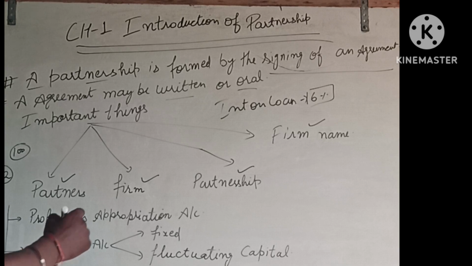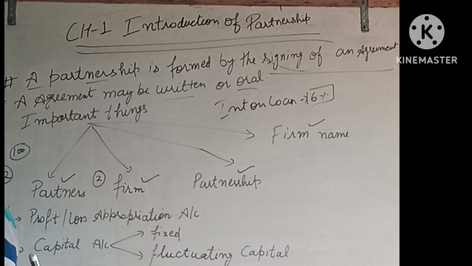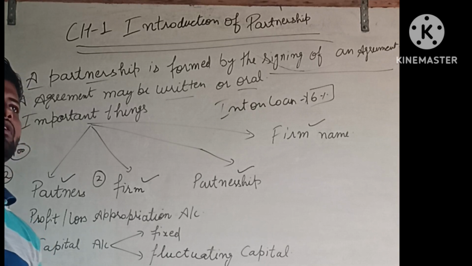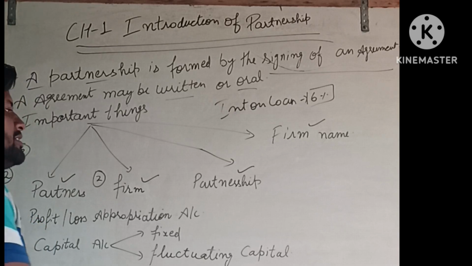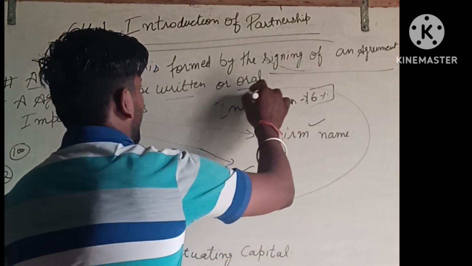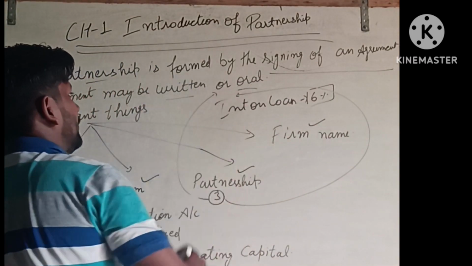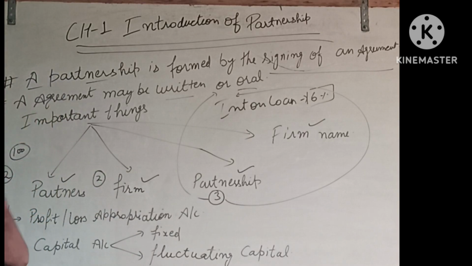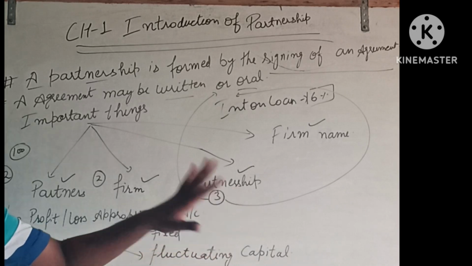Next is the firm. In a partnership, the business is called a firm. It is not an industry or a company, because a company requires much larger capital. In a partnership you write the name as a firm. The third one is the partnership. Partnership relates to agreements. There are two kinds of agreements, written or oral, which we discussed before, so you are clear about the partnership.